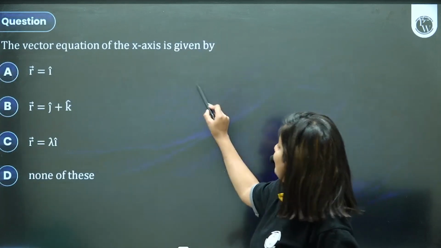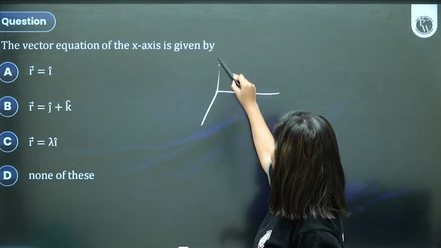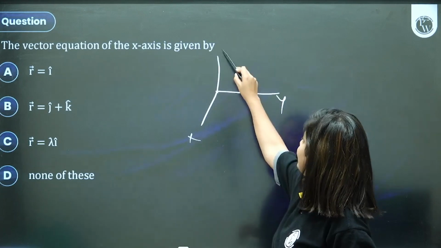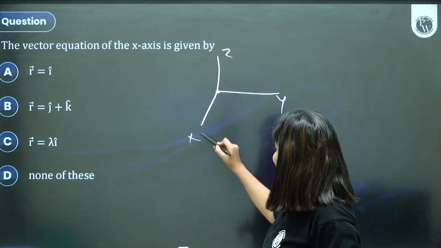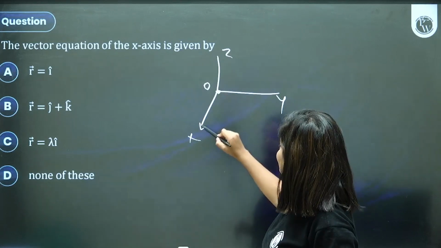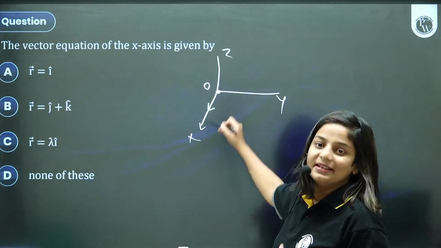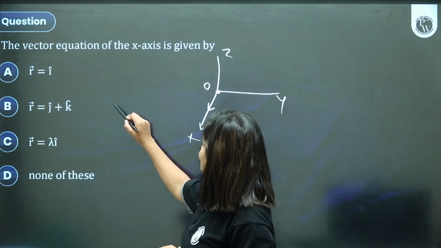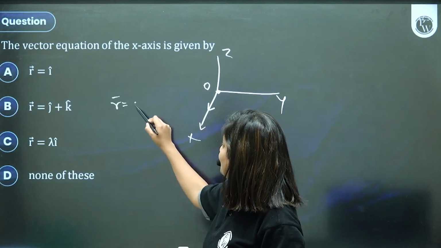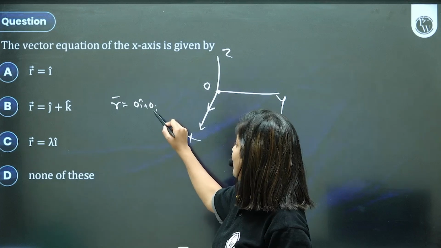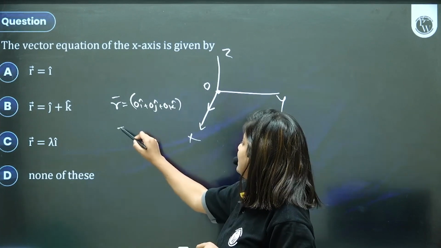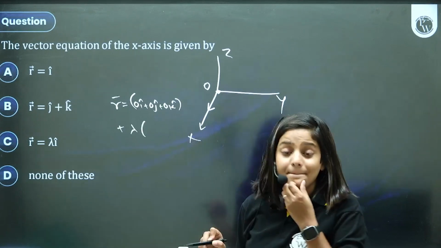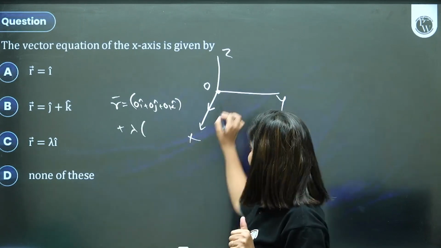Vector equation of the x-axis. For a line we need position and direction. The x-axis is passing through the origin and it's in the direction of x. So r bar is equal to position 0 i, 0 j, 0 k, that is equal to 0, plus lambda times the direction ratio.